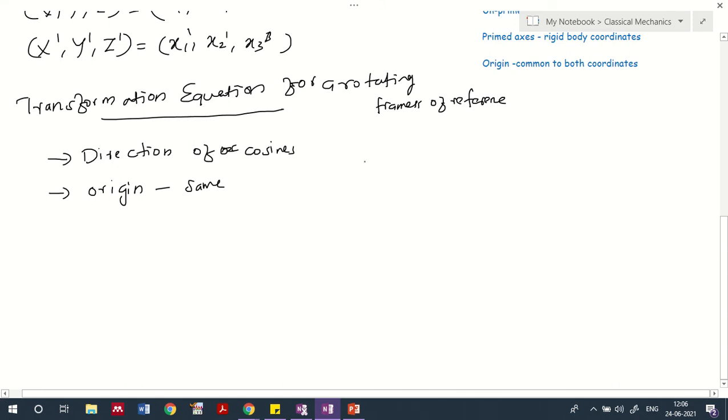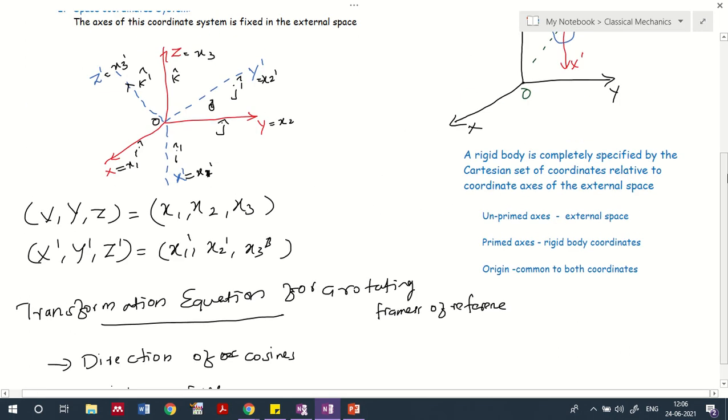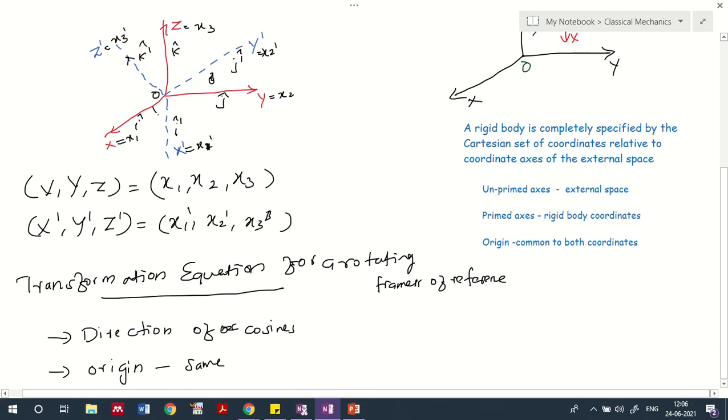So in the earlier figure you can see that the direction cosine is the angle between these two axes, right? If I take I1 dash here, I have a relation between I and I dash.